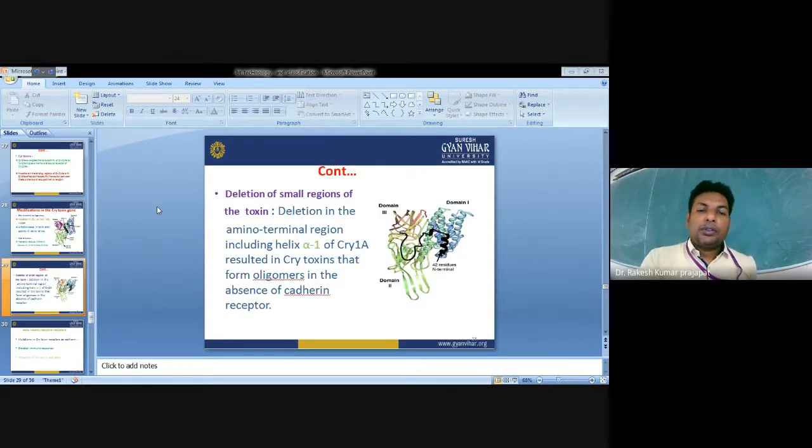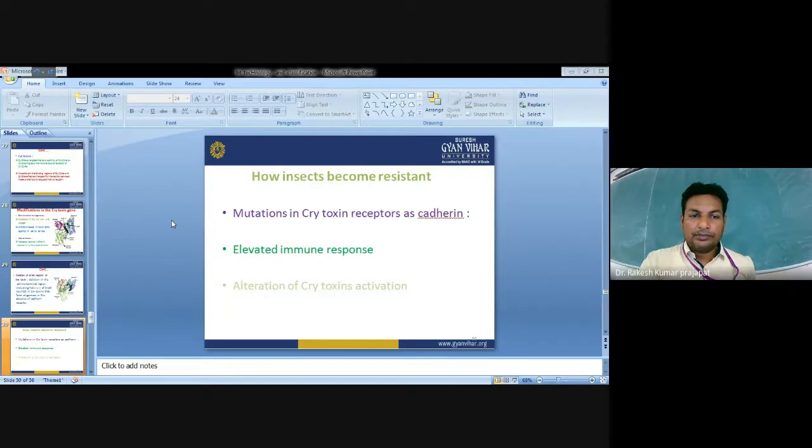Deletion of a small region of the toxins. If you delete a small amino terminal region from the alpha 1 helix of Cry1A protein, it results in a toxin that forms oligomers in the absence of cadherin receptors. How do insects become resistant? There is a mutation in the protein receptors such as cadherin. So insects may develop resistance against this protein also.